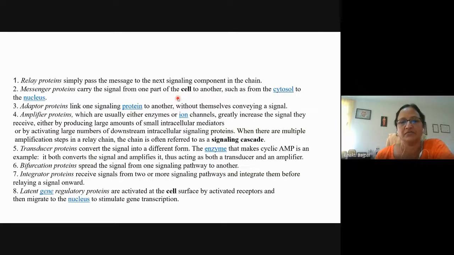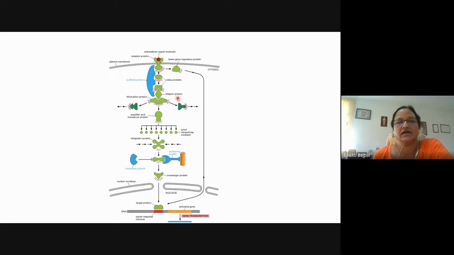Now, when the signal transduction occurs, once the ligand binds to the receptors, it's not a single step process which will bring about the change in the cell behavior, but multiple molecules or proteins will be involved in this, which will ultimately bring about the change in the cell behavior. So what these different proteins are called, we'll see an overview of them here. So after binding to the receptor protein, the receptor will be activated. Then you can see latent gene regulatory protein. We'll study about this in detail later on.